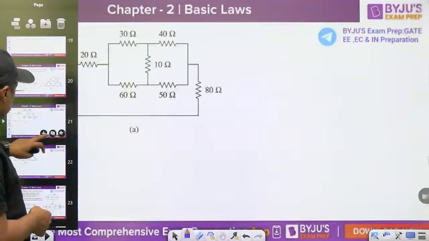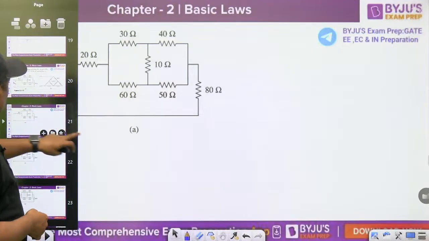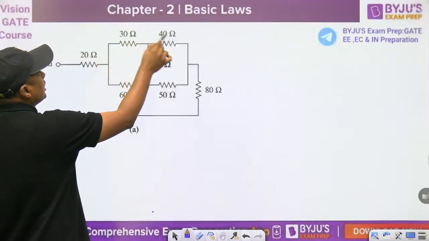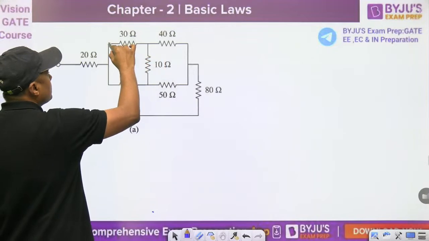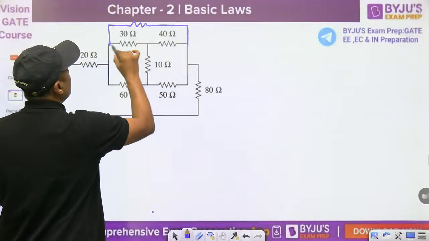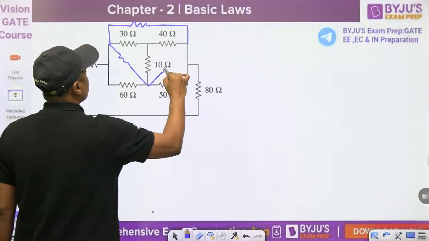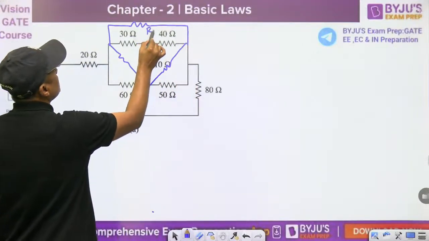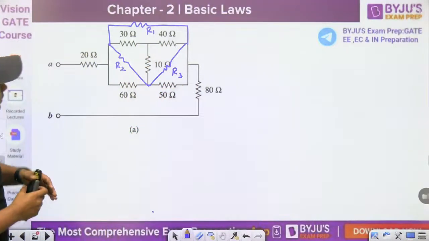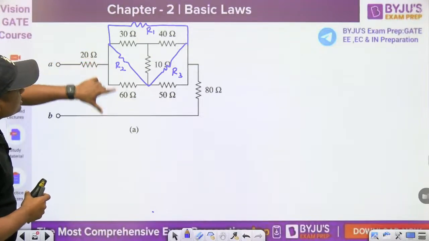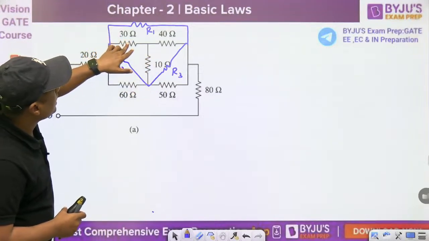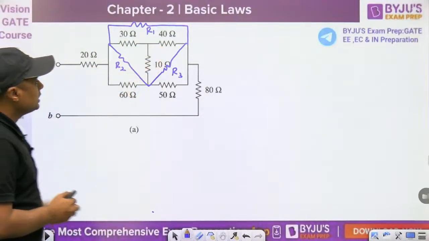Now watch this. How can we find this? First of all, this is 30 and 40. So how can we break it? You can convert this into what? Delta. Let this be R1, this R2, and this R3. Once you get R1, R2, R3, remember this R2 and 60 ohm are in parallel, this R3 and 50 ohm are in parallel, and then you can remove the 30, 40 and 10 ohm.